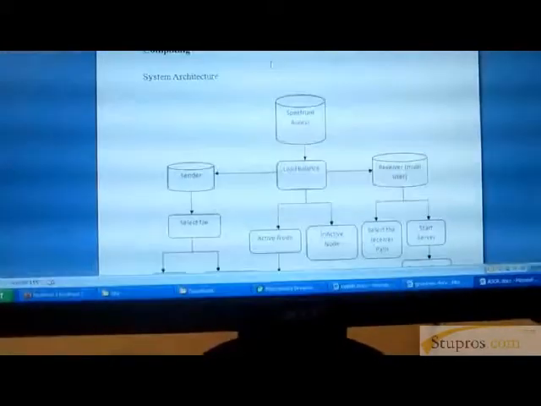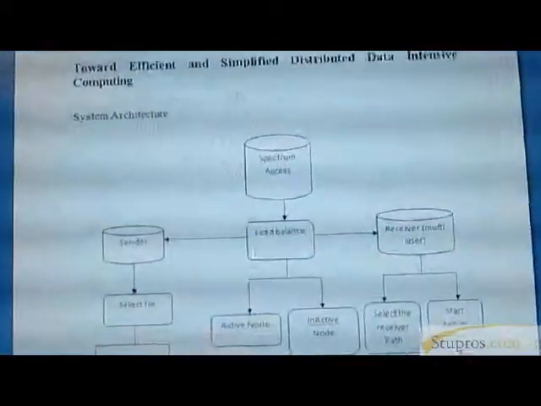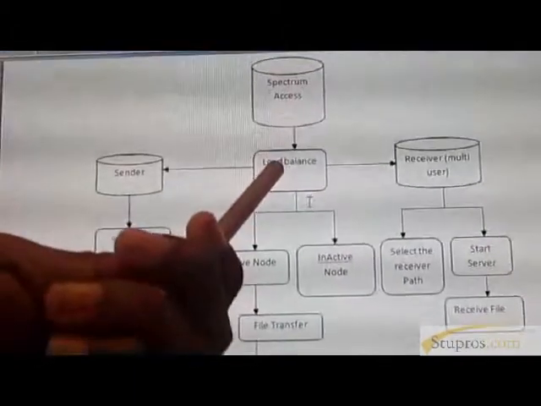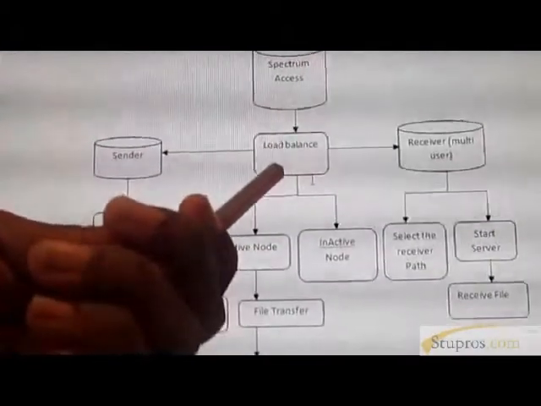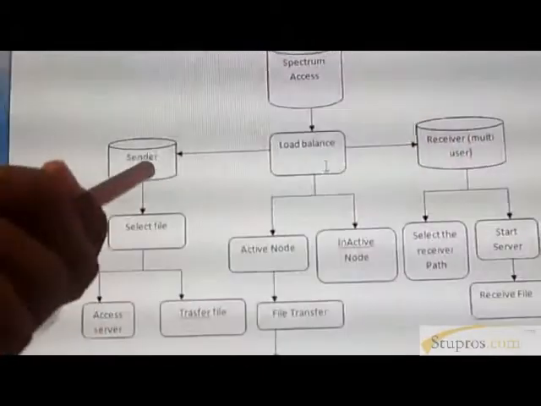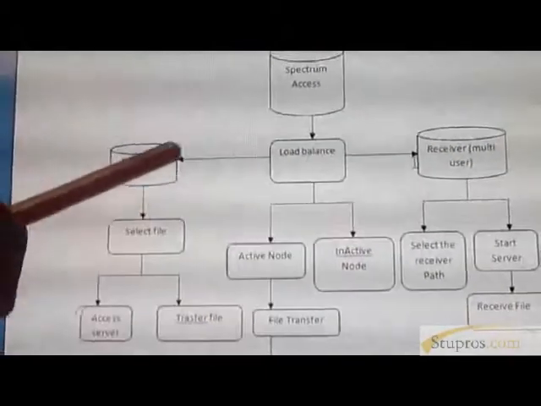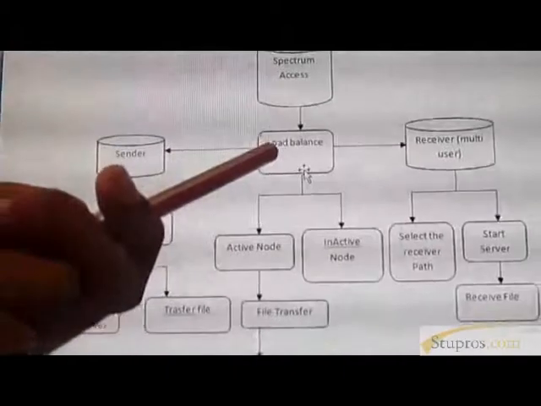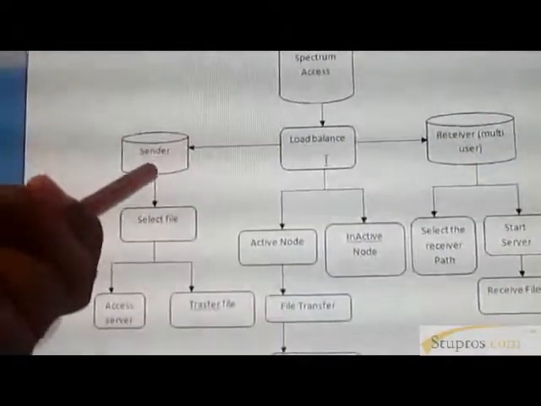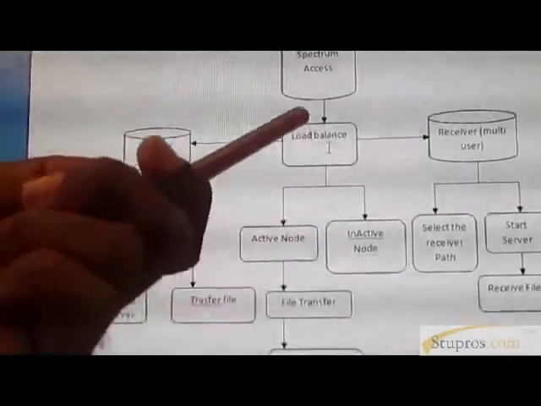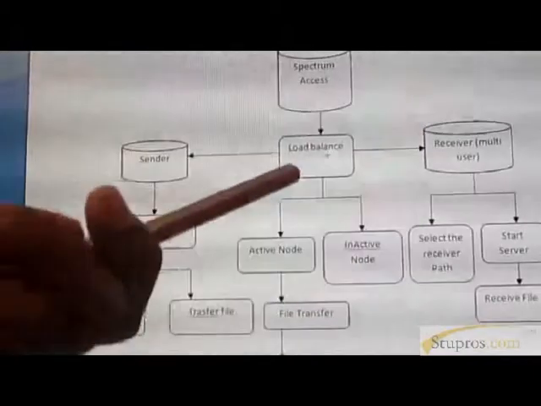So I will show you our simple architecture for Toward Efficient and Simplified Distributed Data Intensive Computing. So this is the architecture. This one is the main module, the load balancer. This is the main application we are using under this project. First one is the sender, the next one is the load balancer, the last one is the receiver. From this sender module, we are transferring the data to multiple receivers. Before sending the data, we have to select one load balancer system. When I send the data, it first comes to the load balancer. Only after reaching the load balancer will it be passed on to the receiver side.